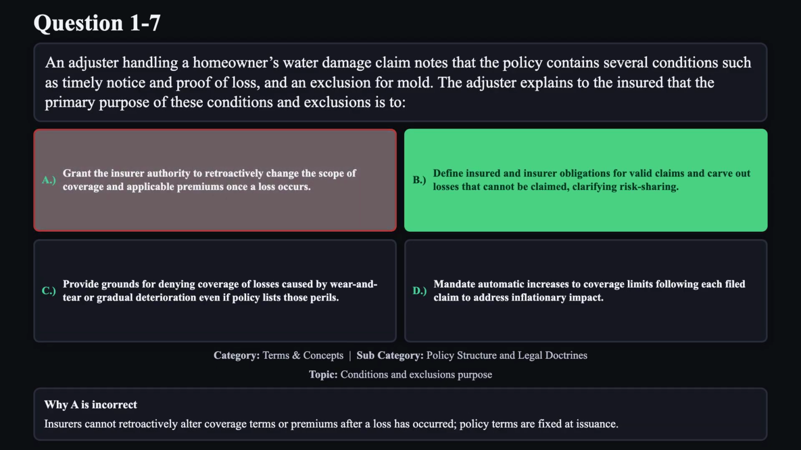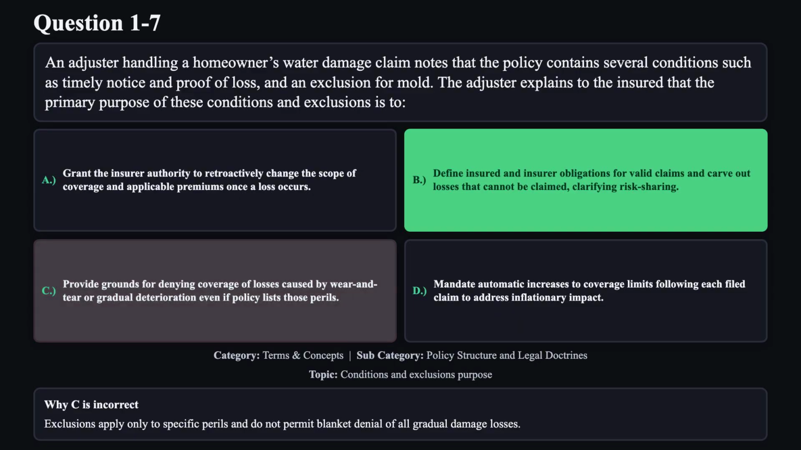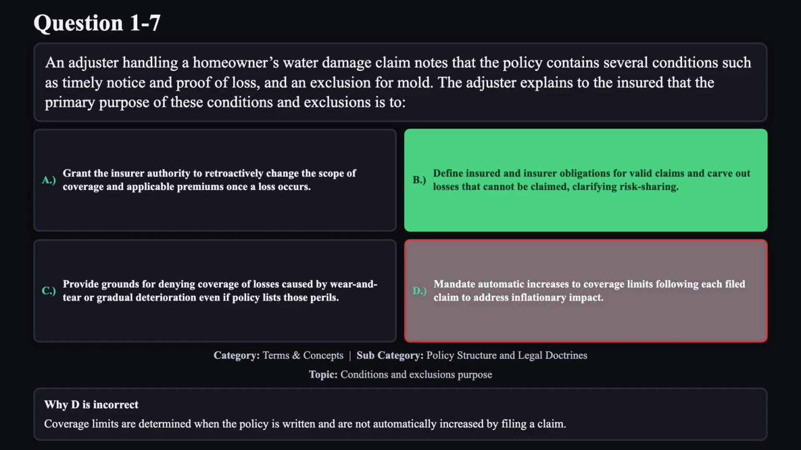Reason A is not correct. Insurers cannot retroactively alter coverage terms or premiums after a loss has occurred. Policy terms are fixed at issuance. Reason C is not correct. Exclusions apply only to specific perils and do not permit blanket denial of all gradual damage losses. Reason D is not correct. Coverage limits are determined when the policy is written and are not automatically increased by filing a claim.